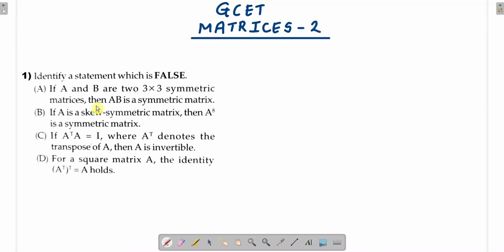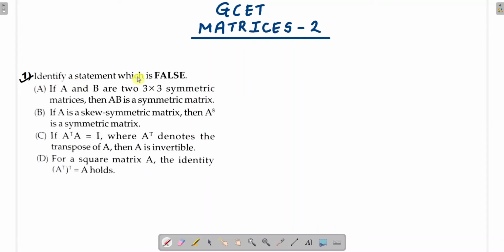In this video, let us solve the problems of GCT, that is Goa Board CET, of the chapter matrices. This is the set 2 we are doing here. For this you have to know the concept of matrices properly. So before trying this problem, please revise the chapter thoroughly, the matrices, and then you go to solve the problems. Let us start with the first problem here.